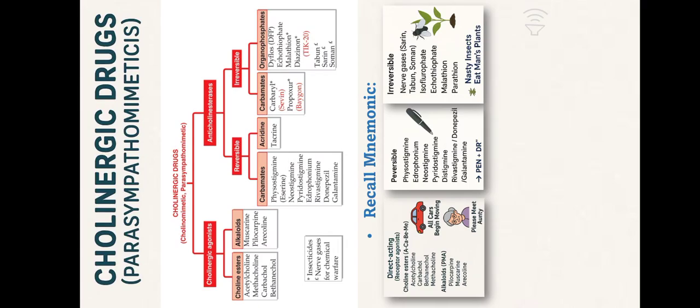Thus, they can be recalled with the mnemonic, nasty insects eat man's plants, wherein N stands for nerve gases such as sarin, tabun, and soman, I for isoflurophate, E for echothiophate, M for malathion, and P for parathion. Thus, this classification with simple mnemonics and visual associations helps in the quick recall of cholinergic drugs, which are important both therapeutically and in toxicology.